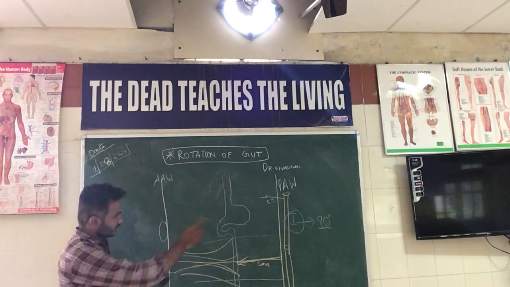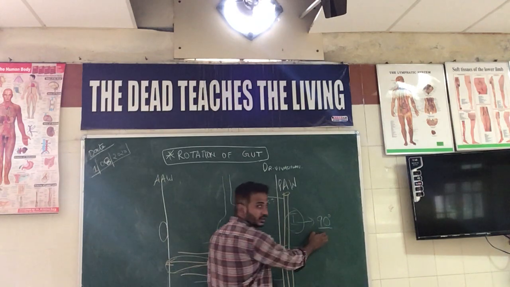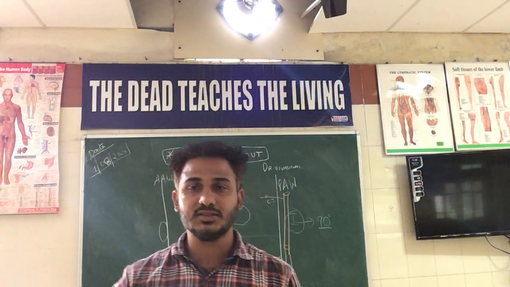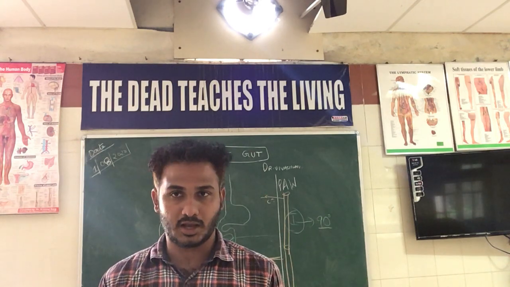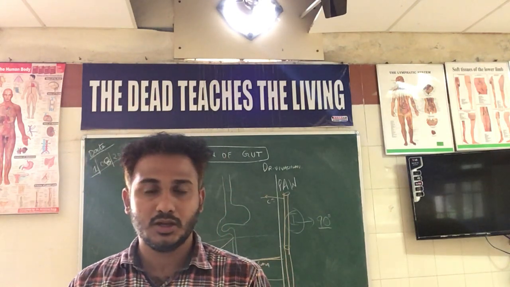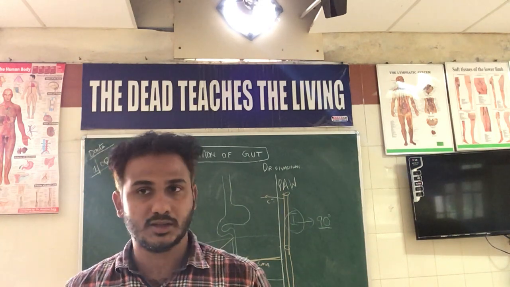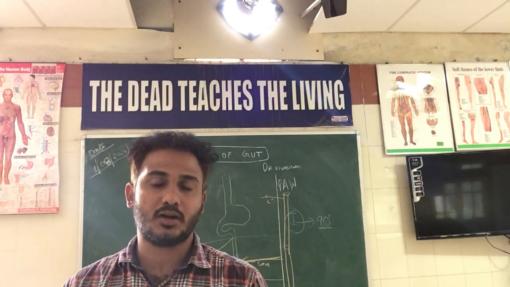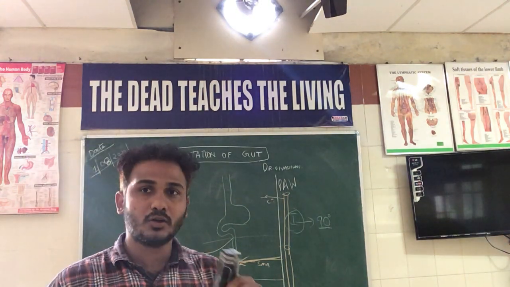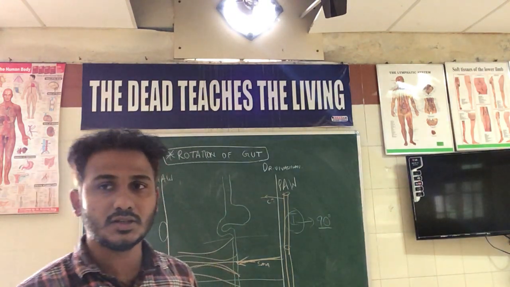So the first phase, the 90 degrees of this rotation, occurs outside of the abdominal cavity. That is, as soon as the midgut herniates into the vitelline intestinal channel or the umbilical cord, there it will be undergoing the first 90 degrees of this rotation.